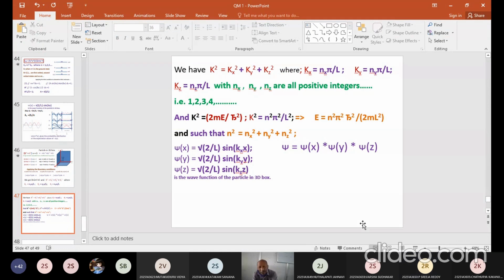Okay, now n square is equal to nx square plus ny square plus nz square, but nx, ny, nz are all positive integers. Which part of the sphere does it represent? Ten seconds for that. Okay, your time starts now. Don't tell me the answer before 10 seconds.